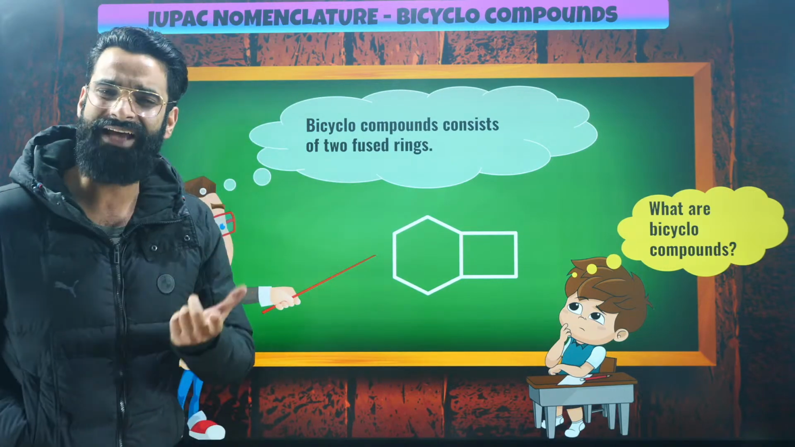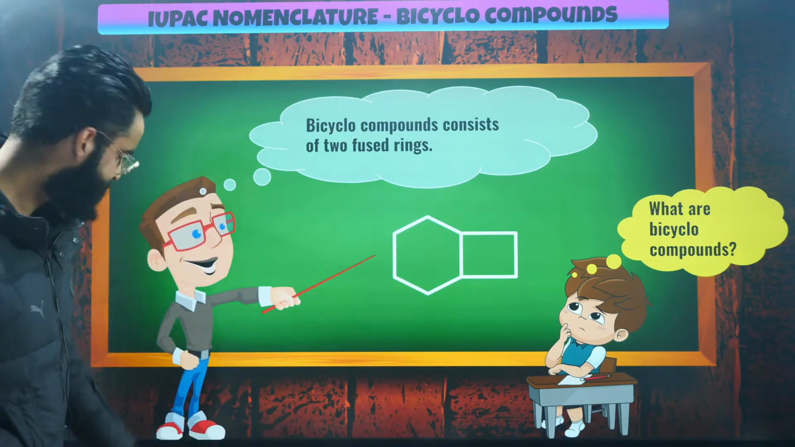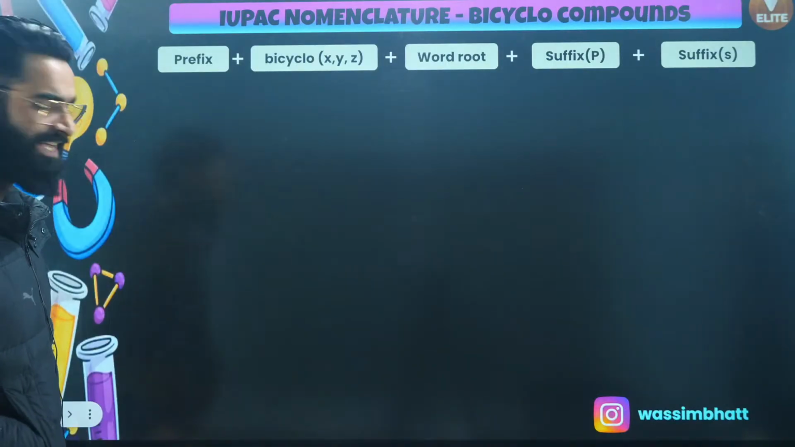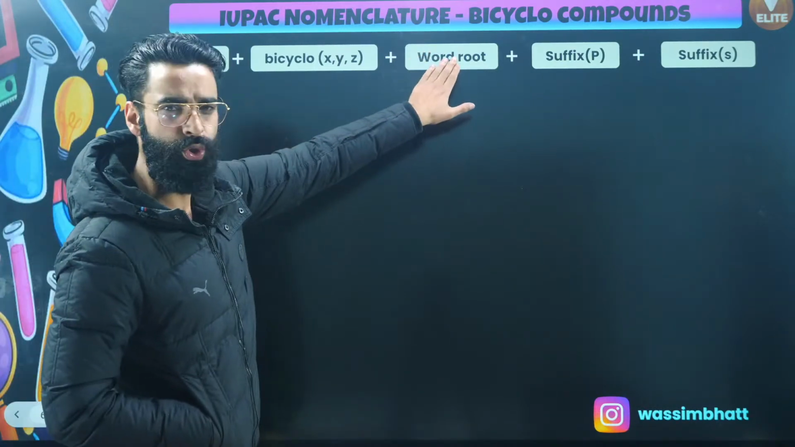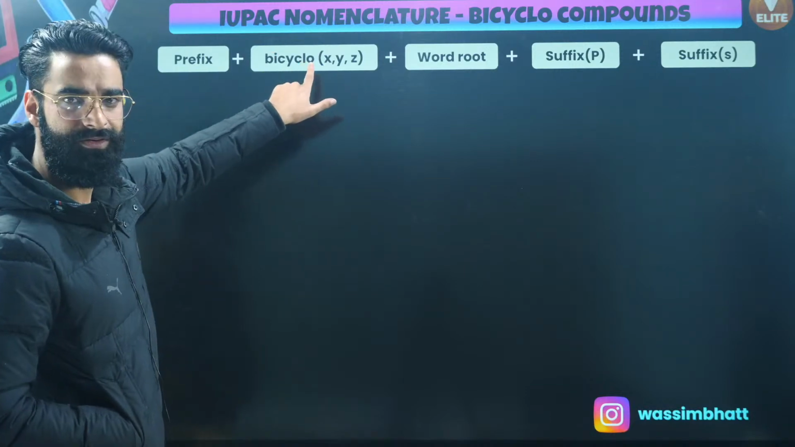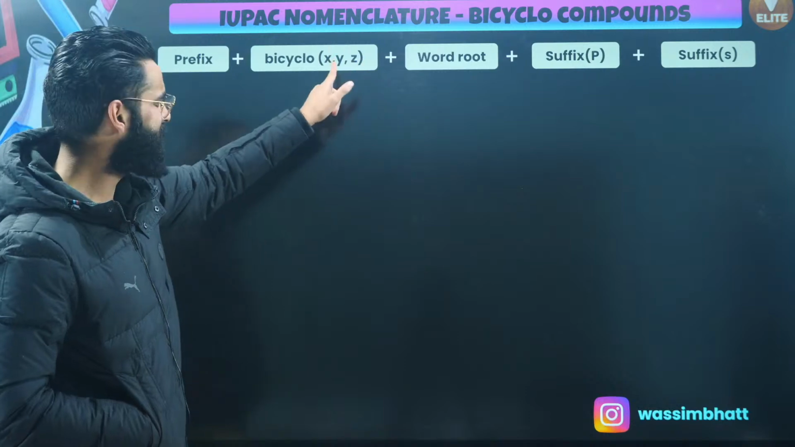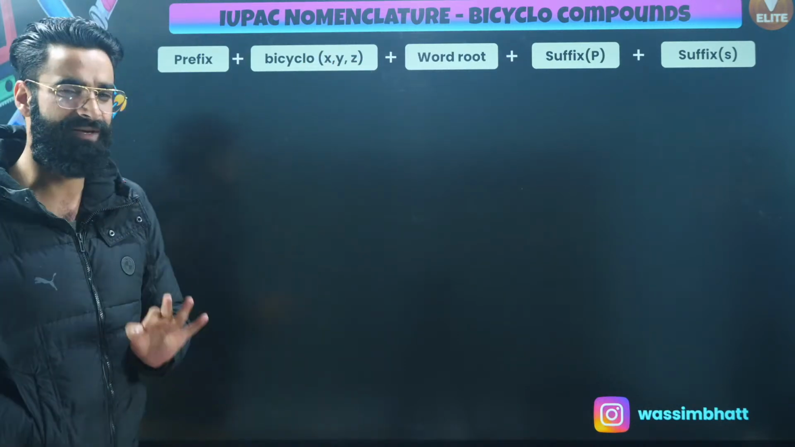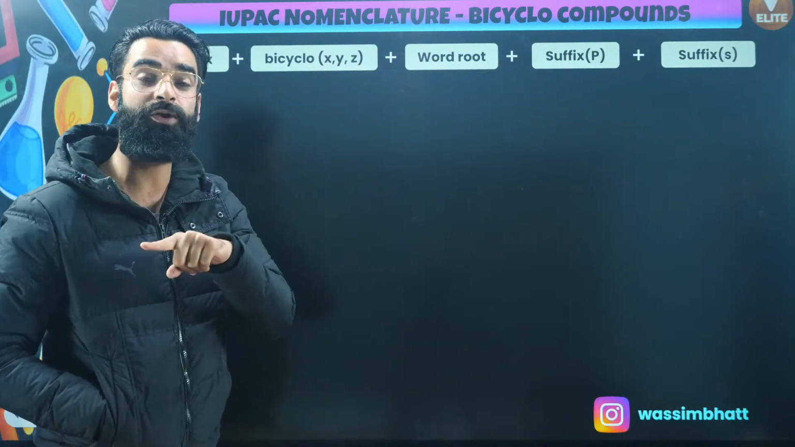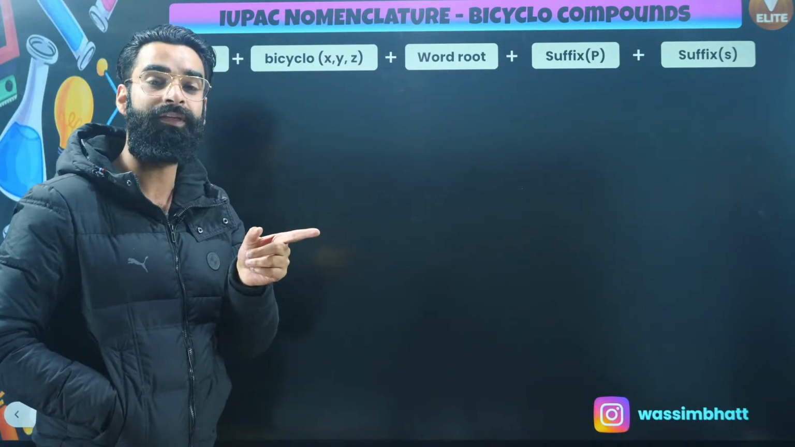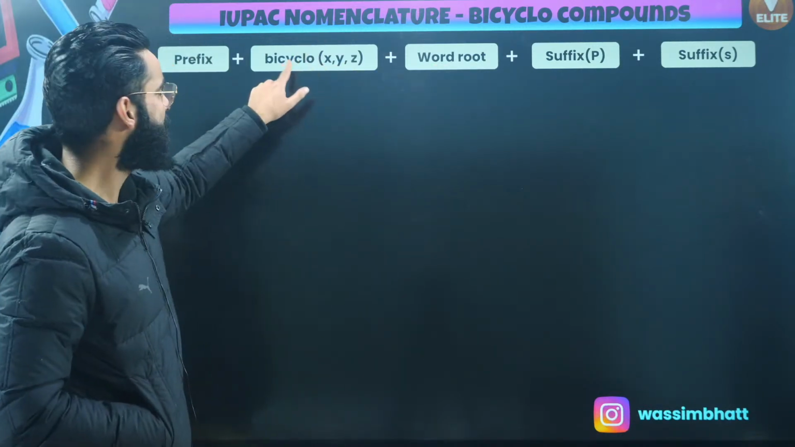So we are going to see exactly how to write the IUPAC name for the bicyclo compounds. Let's have a look. This is the structure which you are going to follow. Before writing the word root, you will be writing bicyclo, and in the bracket, there will be three numbers, X, Y, Z. What X, Y and Z are, I'll be telling you in some time. Just as before the word root you used to write spiro for spiro compounds, in the similar way, in case of bicyclic compounds, before the word root, you'll be adding bicyclo.